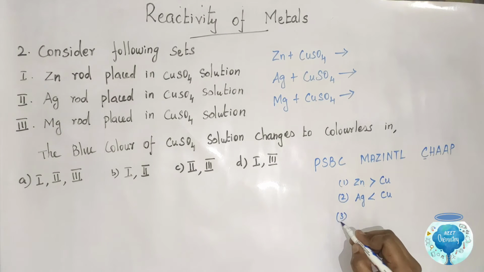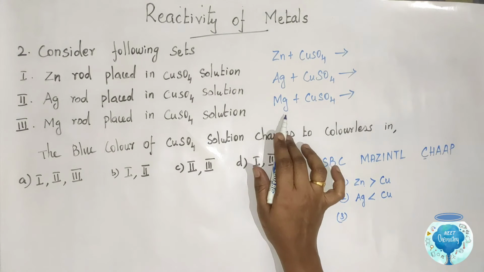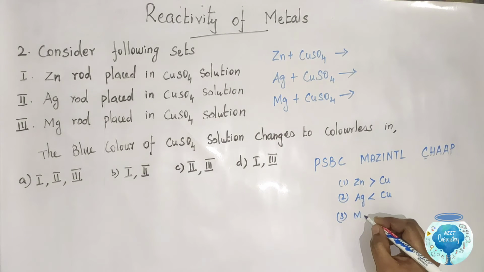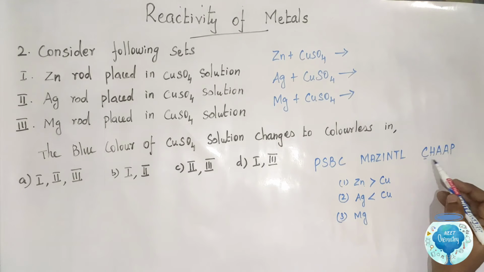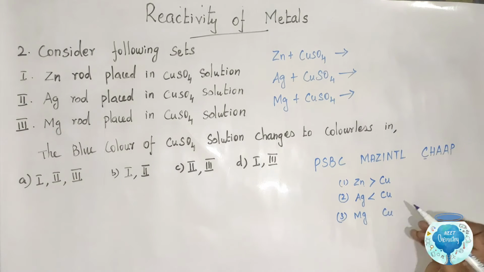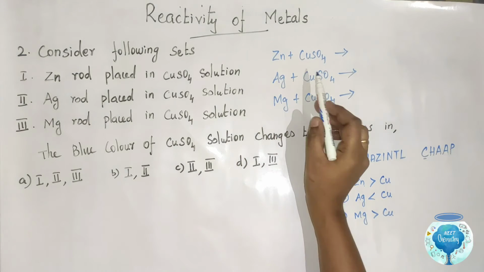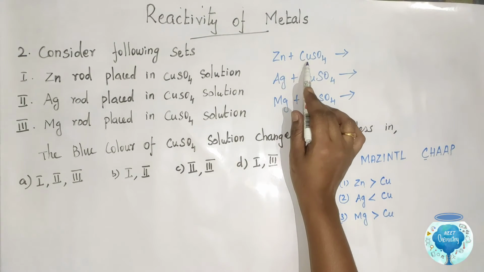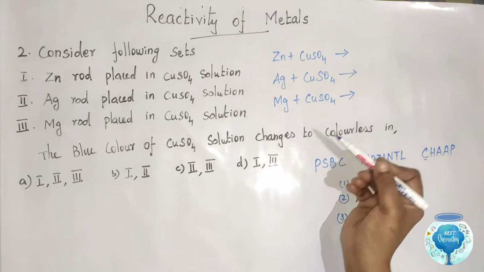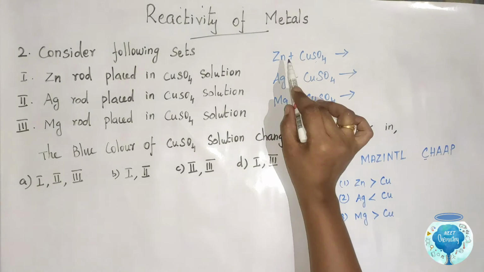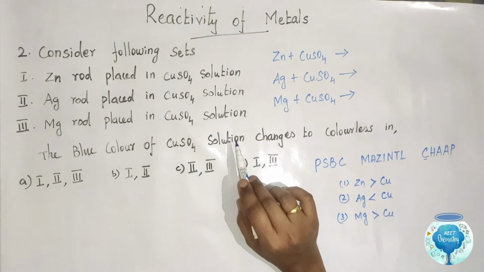In third case, magnesium and copper. Magnesium is present in mesentyl and copper is present in chop. So magnesium is more reactive than copper. Zinc rod placed in copper sulfate solution. So zinc is more reactive than copper.